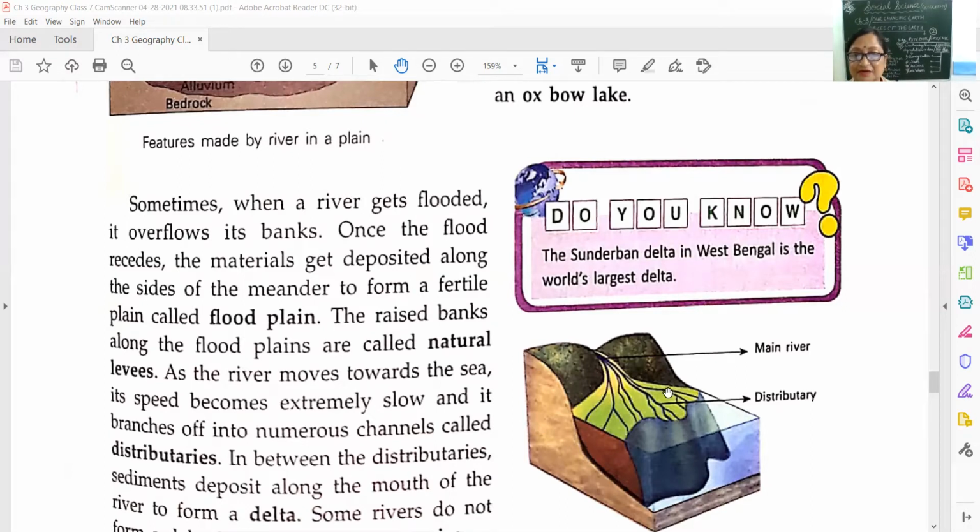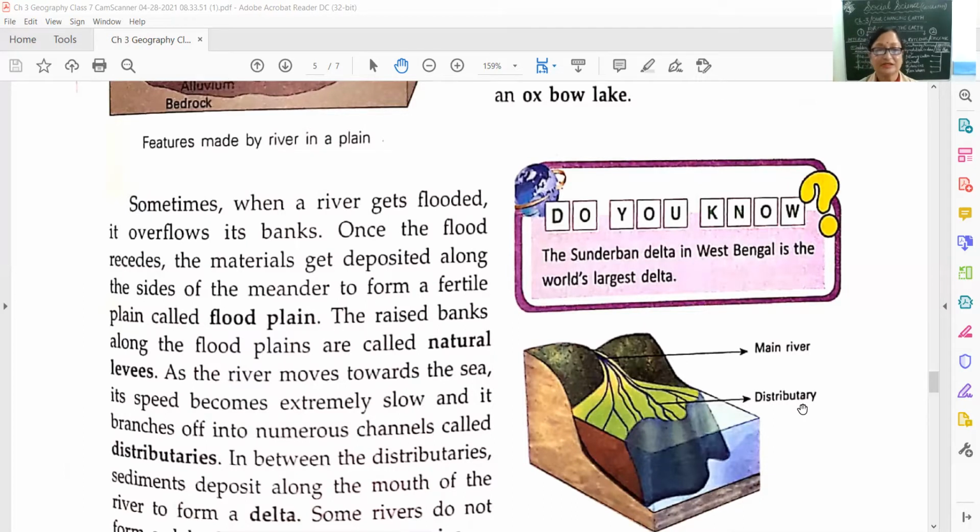See, so many channels, we counted 10 to 13 channels, and these are called what? Distributary. Clear, children? This is the main river. From the main river, it is branched out into numerous channels, and they are known as distributaries. So I repeat here, that as the river moves towards the sea, its speed becomes extremely slow and it branches off into numerous channels called distributaries.